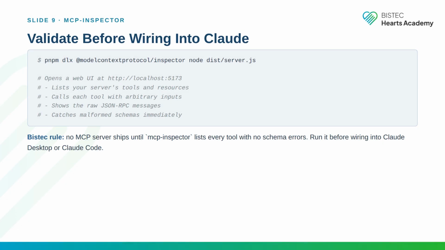On screen, the mcp-inspector command: npx Model Context Protocol Inspector node dist/server.js. It opens a web UI, lists your server's tools and resources, lets you call each tool with arbitrary inputs, shows the raw JSON RPC messages, catches malformed schemas immediately. BISTEC rule: no MCP server ships until inspector lists every tool with no schema errors. Run it before wiring into Claude Desktop or Claude Code.